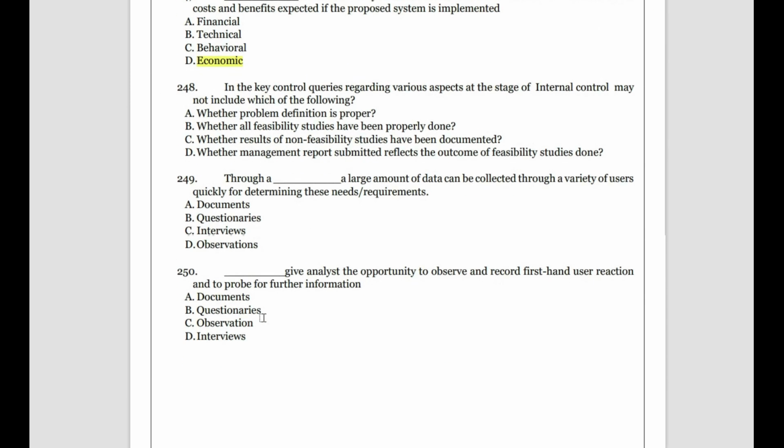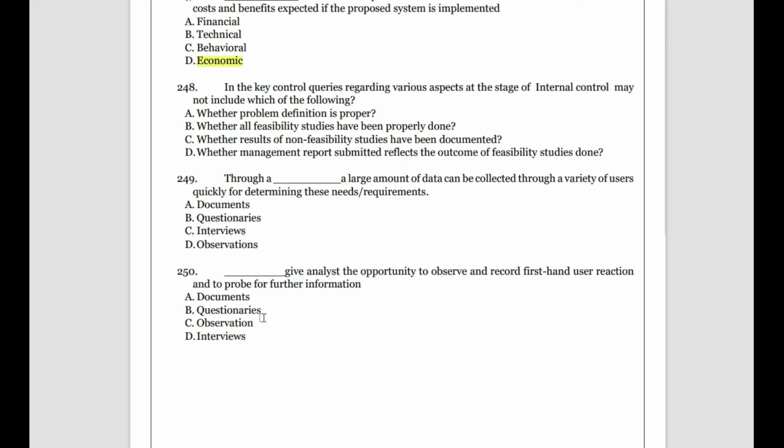Okay, in the key control queries regarding various aspects of the stage of internal control may not include which of the following. In key control queries regarding internal control, which may not include what? Whether problem definition is proper, whether all feasibility studies have been properly done, whether results of non-feasibility studies have been documented, whether management report submitted reflects the outcome of feasibility studies done. So the question is, in the internal control stage, which of the following does not include?